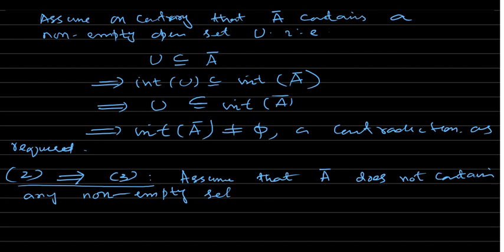You have to prove the third, which means you have to prove that every non-empty open set contains a non-empty open set which is disjoint from the closure of A.